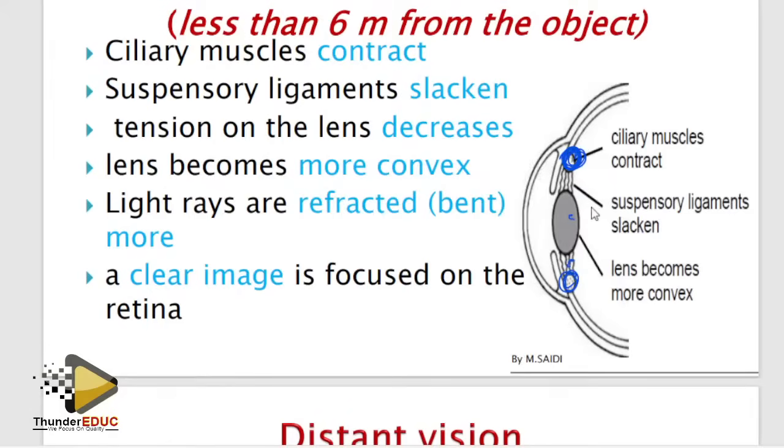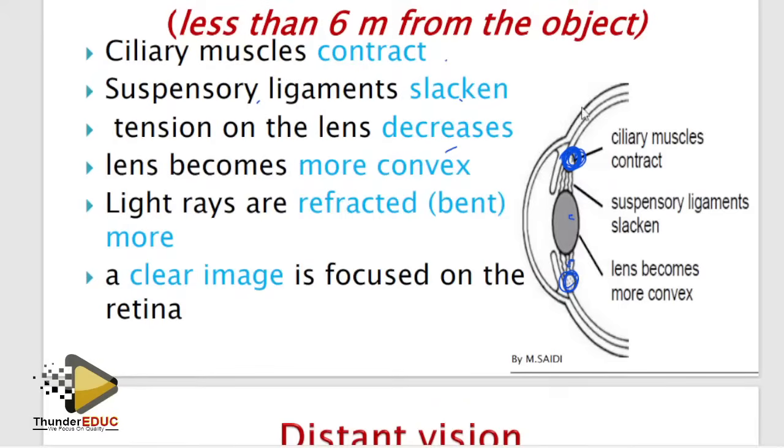Simple. Ciliary muscles contract, suspensory ligament slackens. Slacken means they relax. Don't say relax, say slacken. The tension on the lens decreases, then the lens becomes more convex. It becomes thicker, and then light rays are bent more, and then a clear image is focused on the retina.